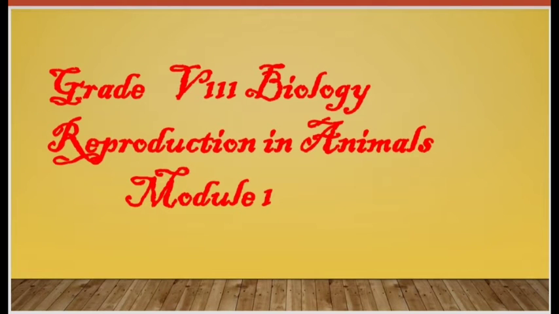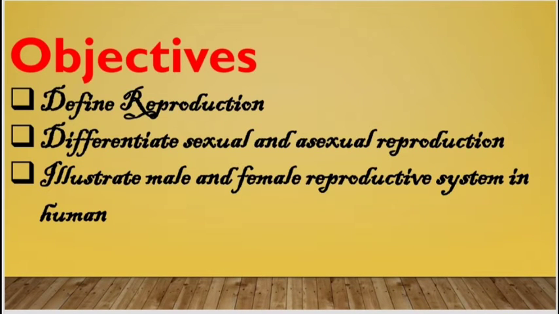Grade 8 Biology, Reproduction in Animals, Module 1. Objectives: define reproduction, differentiate sexual and asexual reproduction, illustrate male and female reproductive system in human.